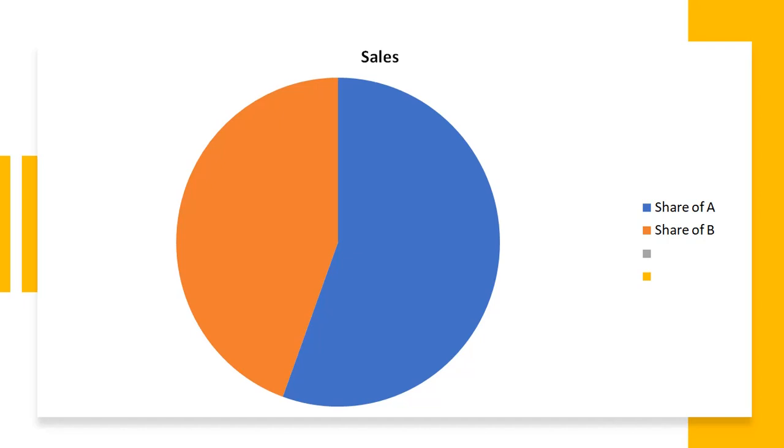As you can see here, this blue area has been marked as the share of A, and the orange area is the share of B. Let us suppose that the old partners were A and B, and they were sharing the profits in this ratio.